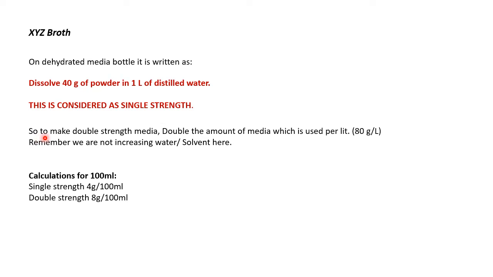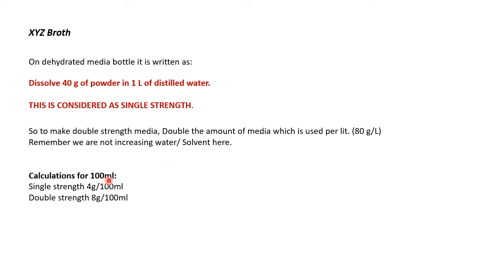So that particular dehydrated media bottle you can use to prepare double strength media as well. What the difference is here, for double you just double the amount of media which is used per liter. So first it was 40 grams per liter. Now for double strength you will use 80 grams per liter. Okay, the volume of distilled water is not going to change, only the amount of your powder is going to change. So remember, we are not increasing water or the solvent here.